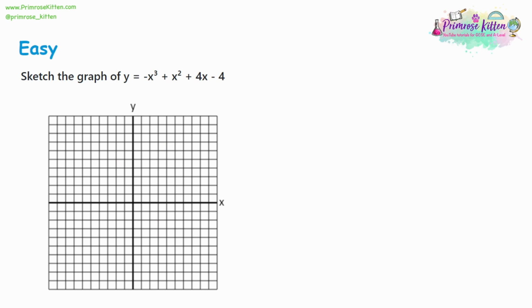So let's do one more of these. So again, the first thing to do is always look at the y-intercept, really easy to find. That's the position where x is equal to 0. That's always the number at the end, which is negative 4. So immediately we have our first coordinate.